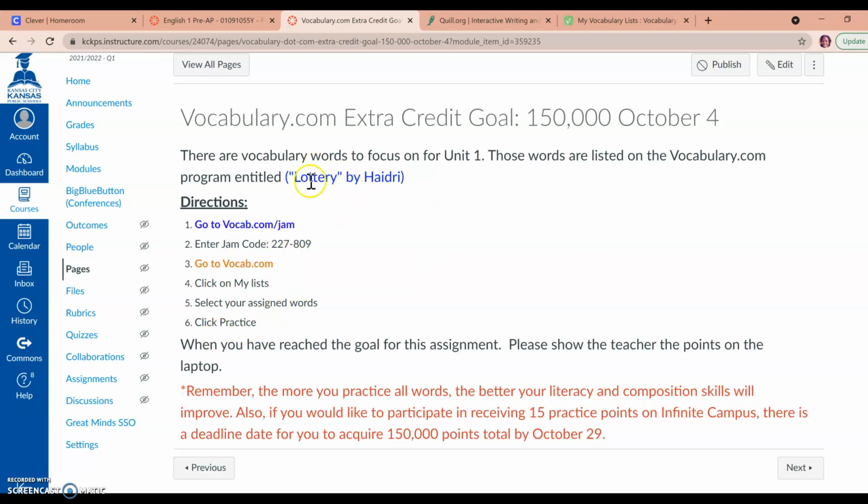The title of the words for this month is Lottery. I believe it's our 3rd narrative that we're going to look at, and it's called Lottery. So that's where you're going to find those words.